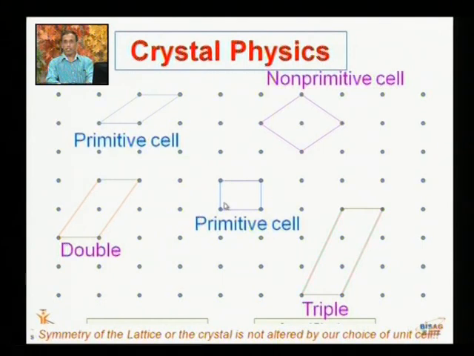This is also a second example of a primitive cell. While the other cells contain 1 or more than 1 points inside them. So these cells are non-primitive cells. While these cells contain points only at the corner points, that's why they are primitive cells.